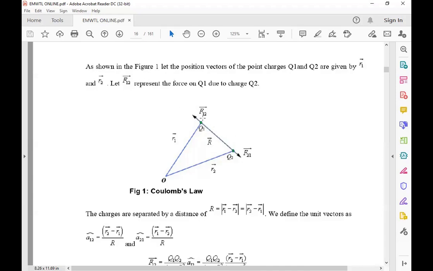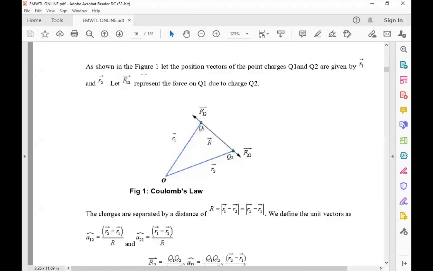Let us take, from the origin, the position of Q1 as R1 bar and the position of Q2 as R2 bar. The bar denotes a vector, having both magnitude and direction. As in the figure, we have the two charges, and the distance from the origin to Q1 is R1 and to Q2 is R2. The distance R between them is also a vector, with direction towards Q2 or towards Q1.